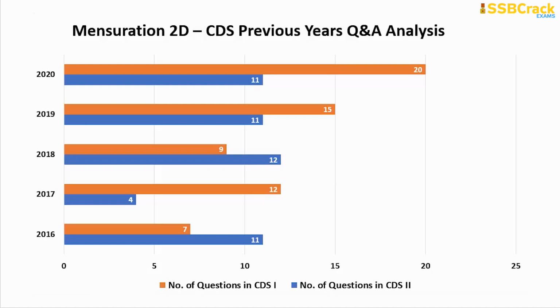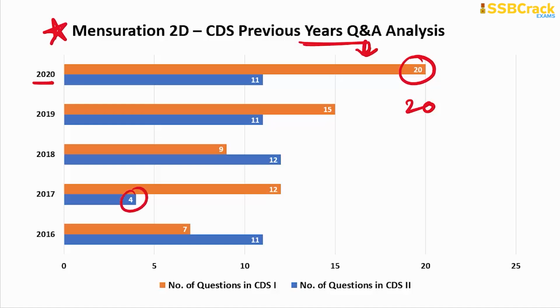Then you shall move on to the next topic preparation, mensuration 2D, because of this analysis and the importance this topic has in the mathematics paper. In 2020 you can see the highest number of questions were from it, 20 questions on mensuration 2D. This chapter is just formula based, wherein you understand the areas and perimeters of plane figures. It's all about formulas. Knowing all the important formulae, a student can easily attempt the questions on mensuration 2D and get the complete score for each question, right? So you have to prepare for this topic.